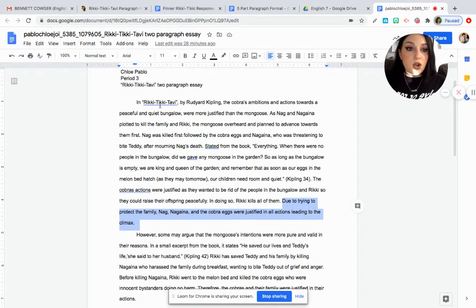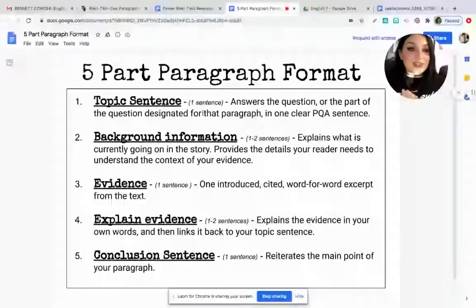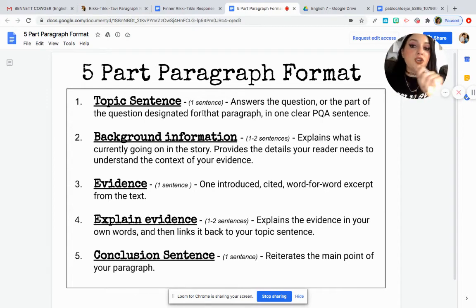Notice that I can go through and highlight each part of this paragraph to find all of the 5 parts that are stated in this 5-part paragraph format. So I would urge you, when you're done with this paragraph, go through with 5 different color highlighters on your iPad and make sure you can highlight your 1 sentence for your topic sentence, 1 to 2 sentences for background info, 1 to 2 sentences for evidence, 1 to 2 sentences that explain it, and lastly, 1 conclusion sentence. It shouldn't be longer than this.